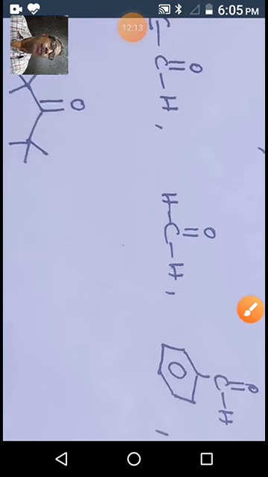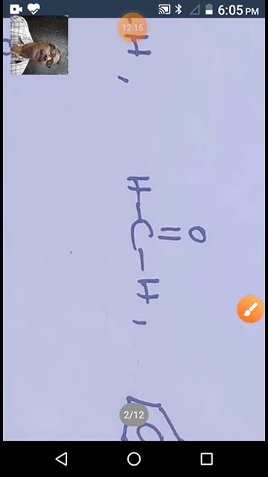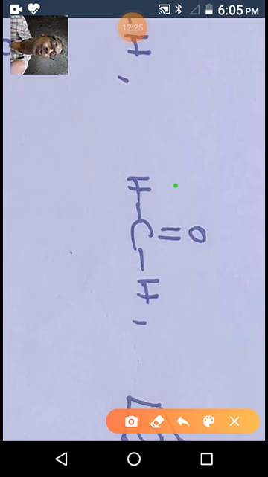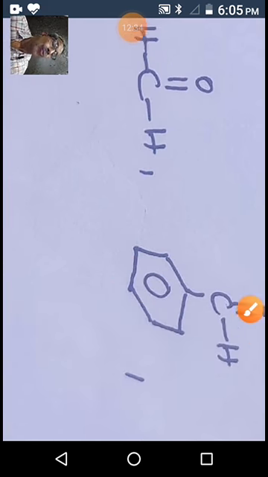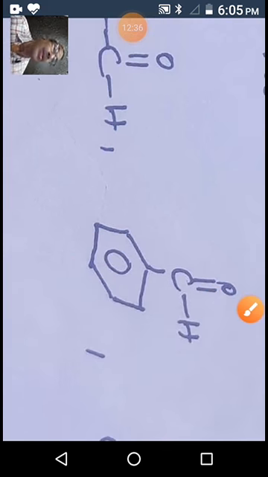Coming to the next compound, formaldehyde. Formaldehyde is only one carbon unit, so there is no question of an alpha carbon. That's why formaldehyde doesn't exhibit aldol reaction. Even though, in the presence of base, another reaction occurs, we will discuss that in the Cannizzaro reaction. That's different.